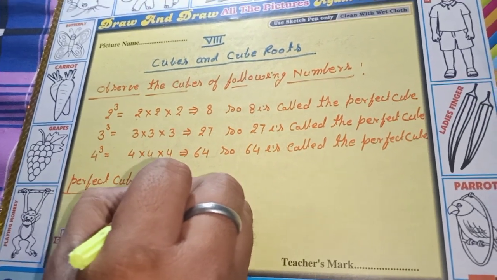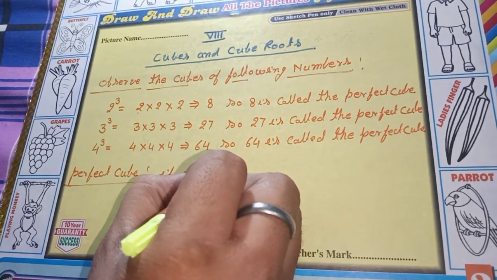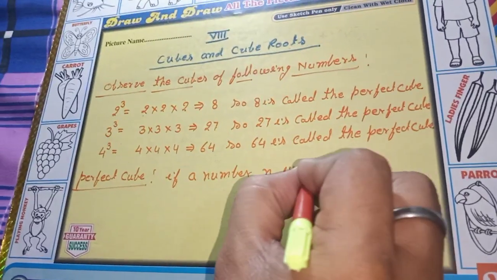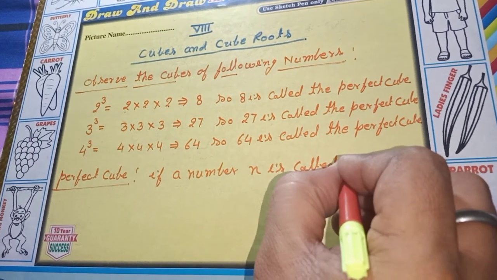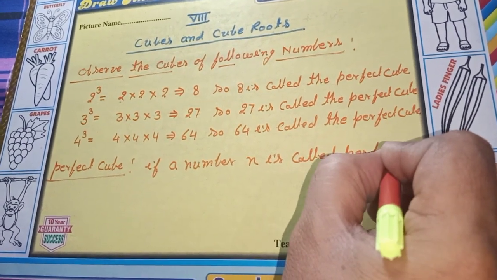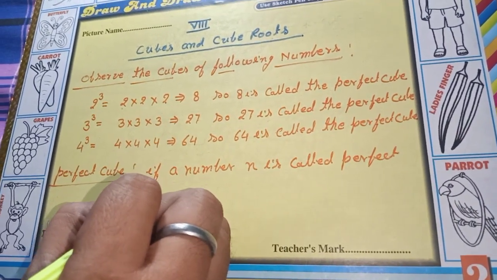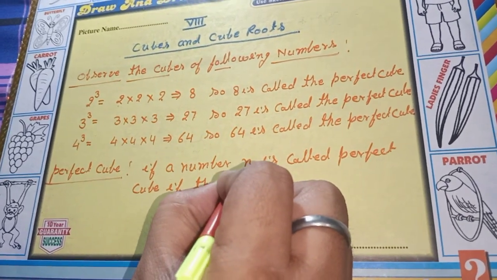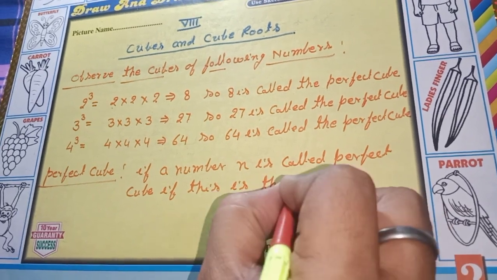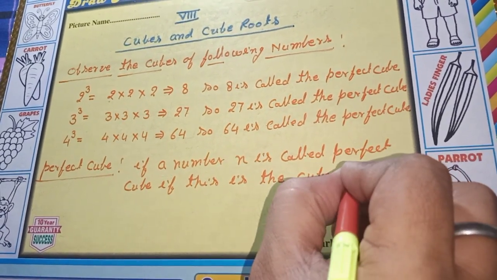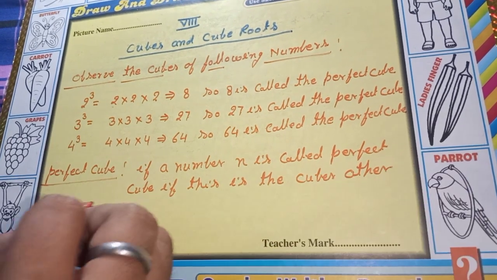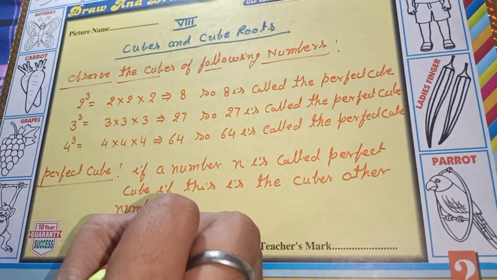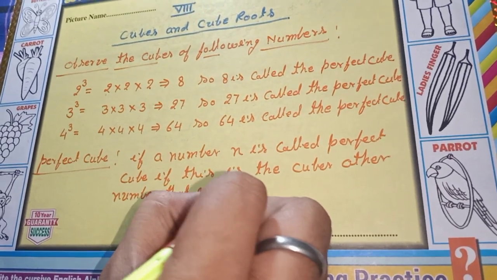If a number n is called a perfect cube, it is the cube of another number m.